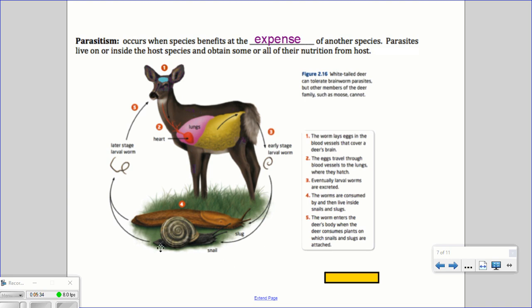The worms are consumed and live inside snails and slugs, and then the worms enter the deer's body when the deer consumes plants on which the snails and slugs are attached. So when the deer eats those plants and then eats those infected snails and slugs by accident, not intentionally, new deer will get infected, and so the parasite will continue its life cycle that way. The parasite needs these two organisms in order to survive.